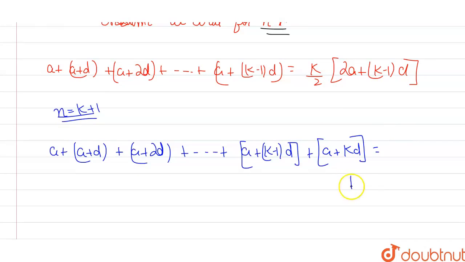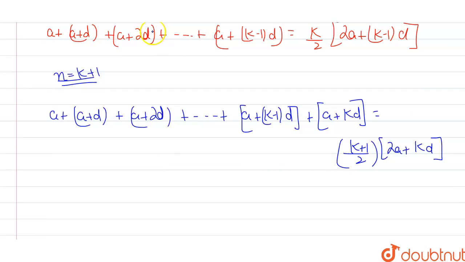This will become (k plus 1) by 2 with the product of 2a plus (k plus 1 minus 1), which will come out as k, with the product of d. So now what I have to do is prove my LHS should be equal to RHS somehow.